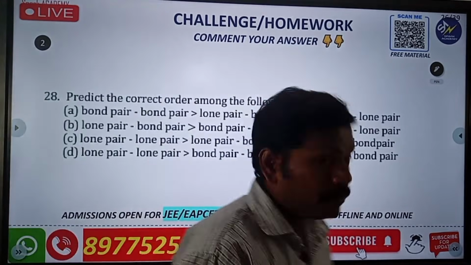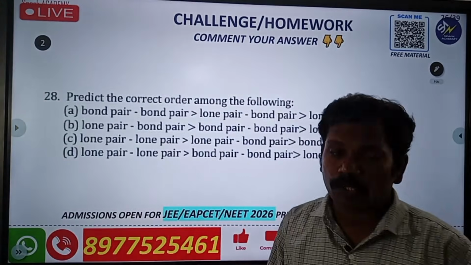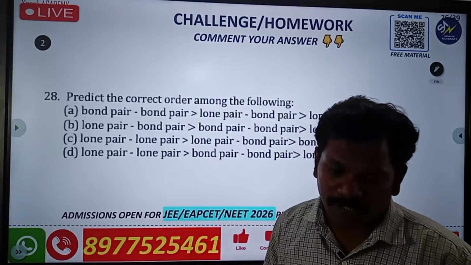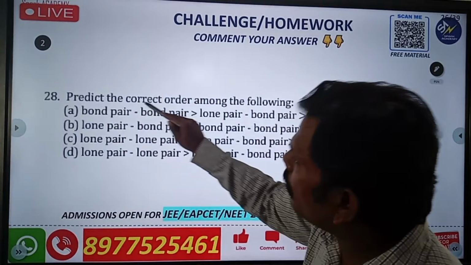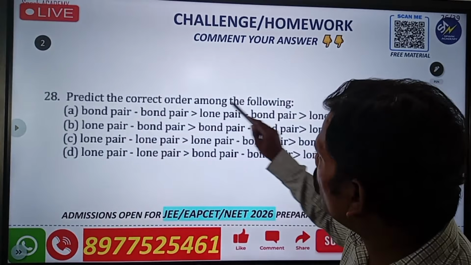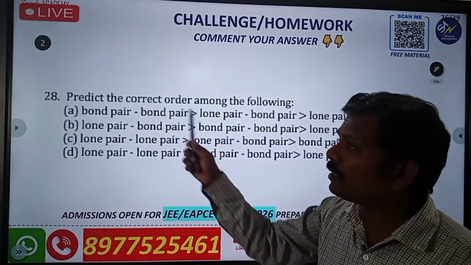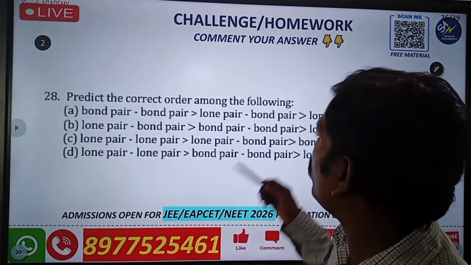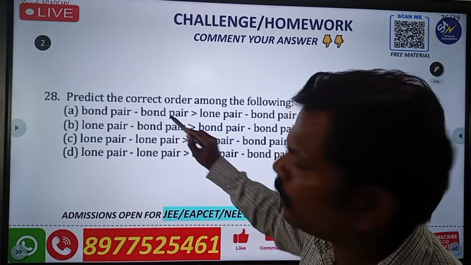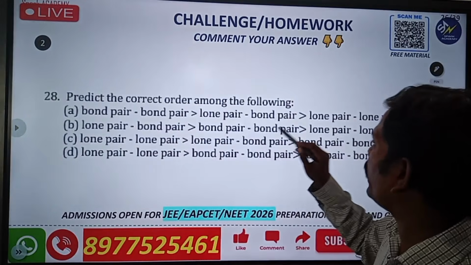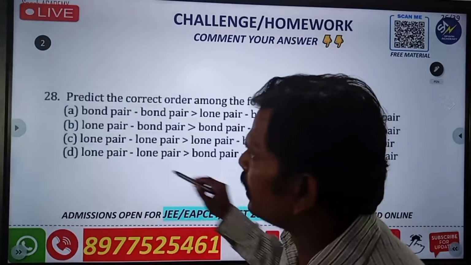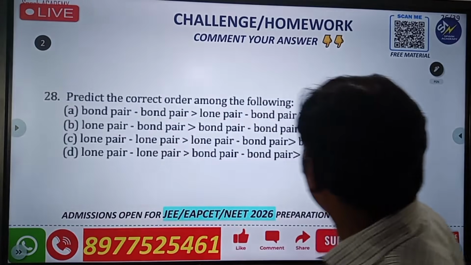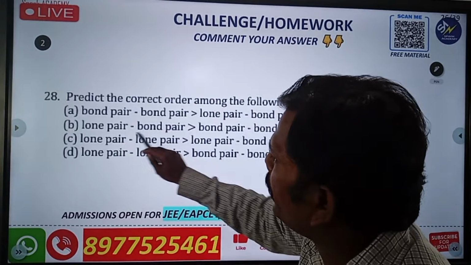So this is very, very important regarding the VBT theory, valence bond theory, VSEPR theory. So the combination, predict the correct order among the following. Predict the correct order among the following. See, bond pair, next lone pair, bond pair, next one lone pair. So all are containing bond pair, lone pair, lone pair. Next one lone pair, bond pair.